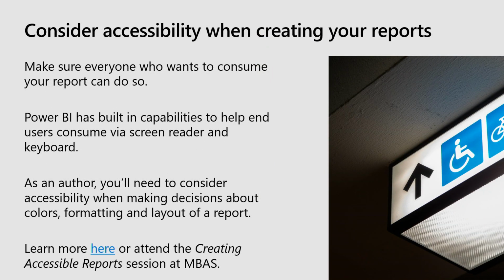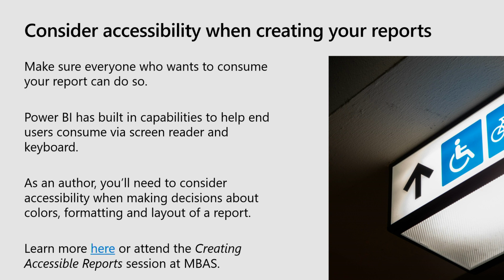The next area is around accessibility. You really want to make sure everybody who wants to consume your report can do so. For some people, their employers actually require it. And so you really want to make sure that you're compliant and that you're considering everybody's needs. Power BI has a lot of built-in capabilities, things like screen readers, so that if you can't see, you can still consume the content in a report.